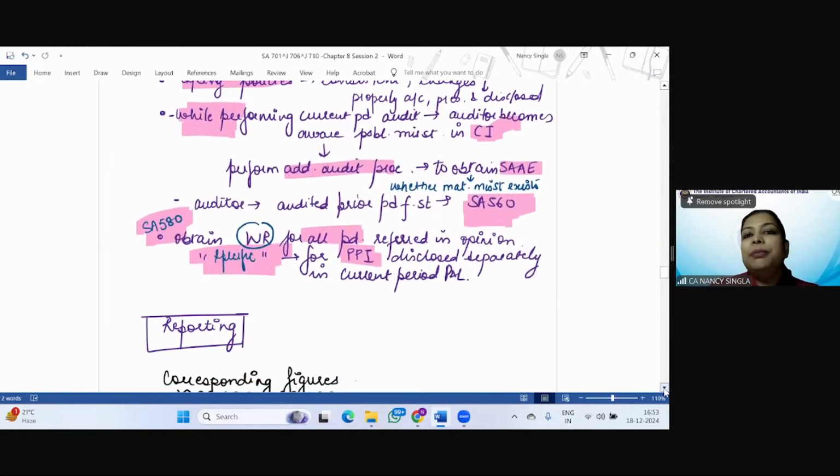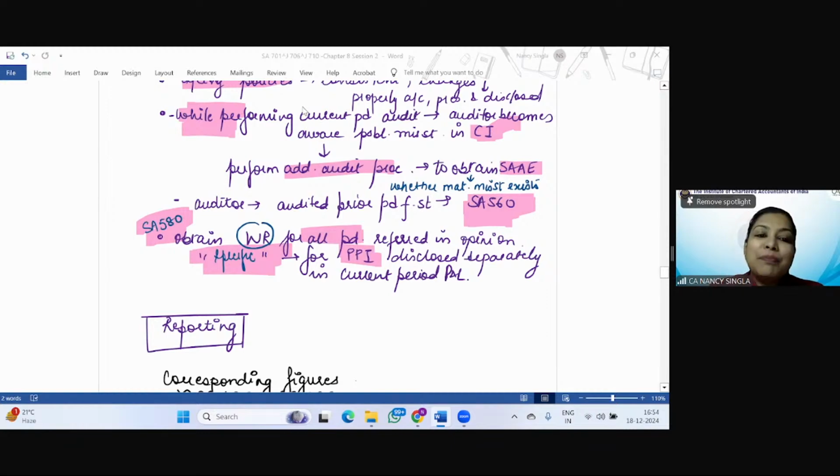While performing the current period audit, if the auditor becomes aware of any possible misstatement in the comparative information, he'll perform additional audit procedures to obtain sufficient appropriate audit evidence as to whether a material misstatement exists. And where he was the auditor of the prior period financial statements, SA 560 he has to follow, and as per SA 580 he'll obtain written representation with respect to all the periods referred to in the opinion, and he may obtain specific written representation for any prior period item disclosed separately in the current period P&L. Is it clear?